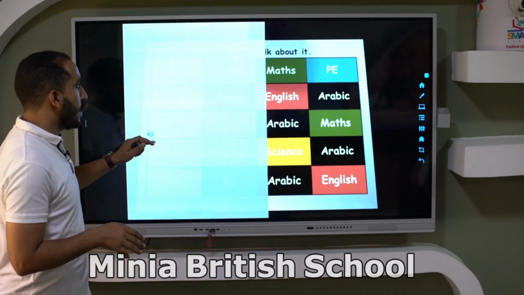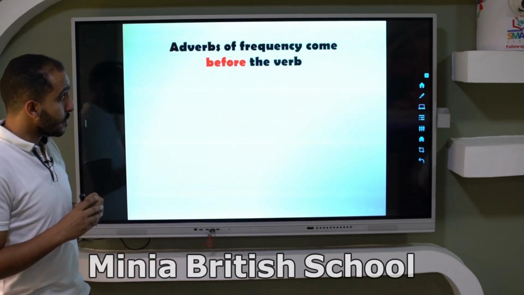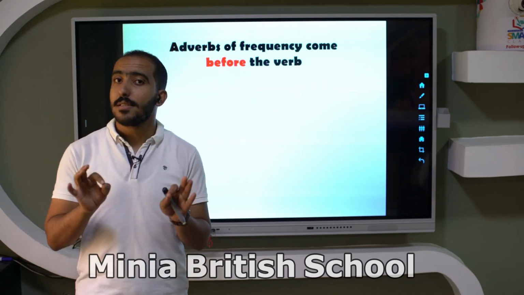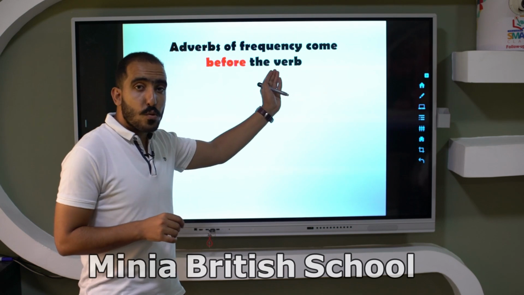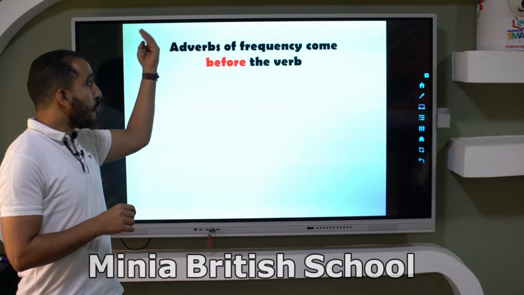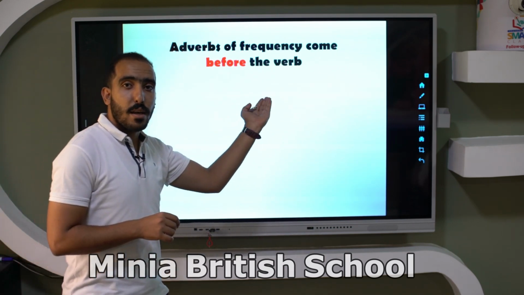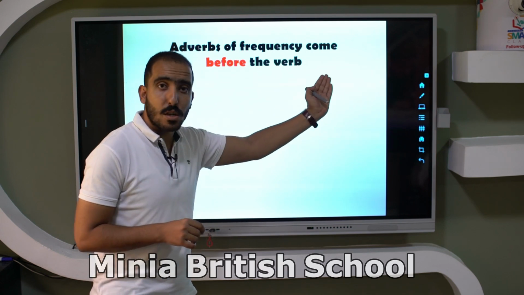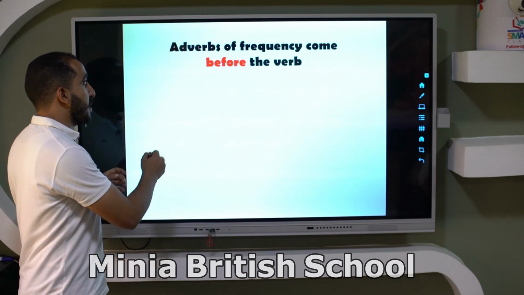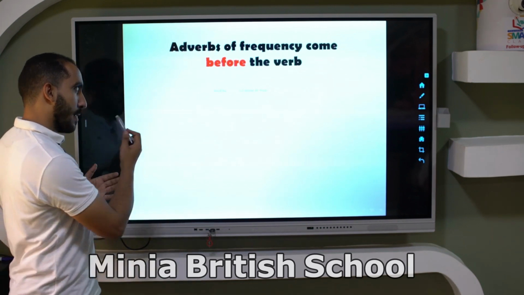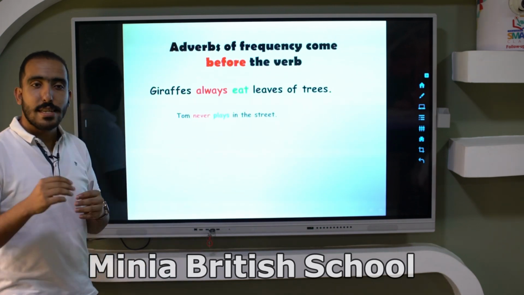Okay, so now look at this. Now this is very important. You need to listen carefully. The adverbs of frequency come before the verb. The adverbs of frequency come before the verb. What does this mean? Let's see. Okay, thank you. Let's read together.